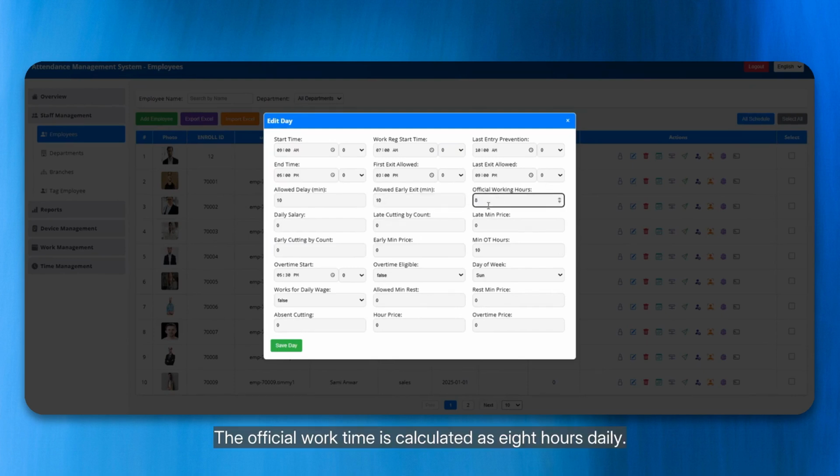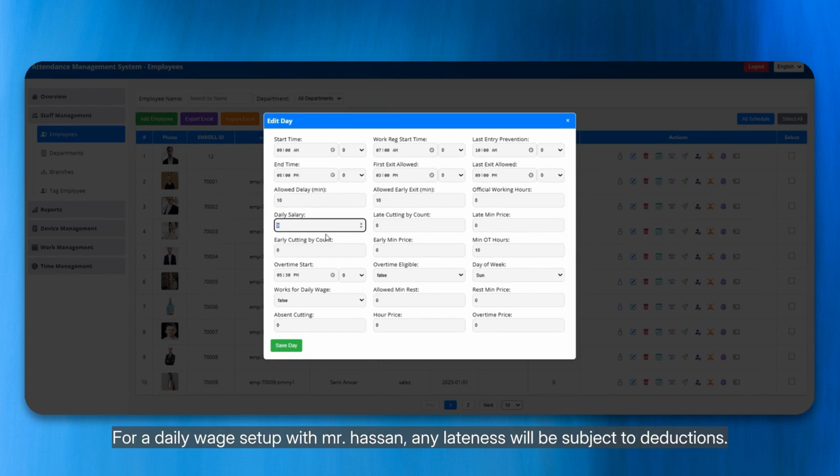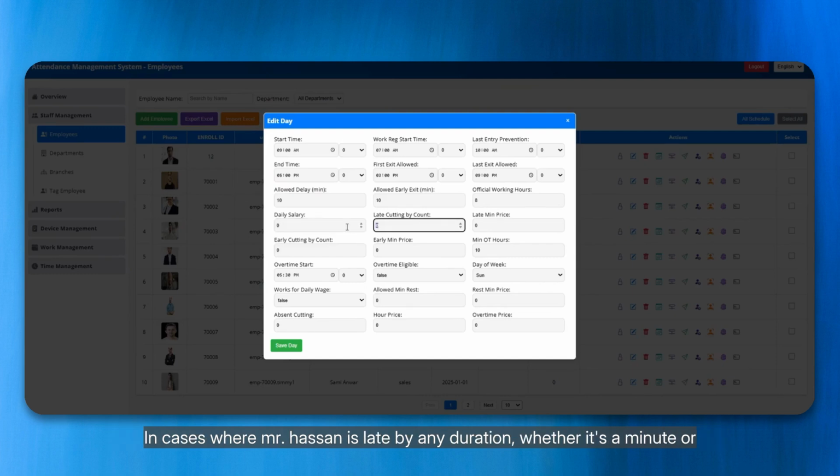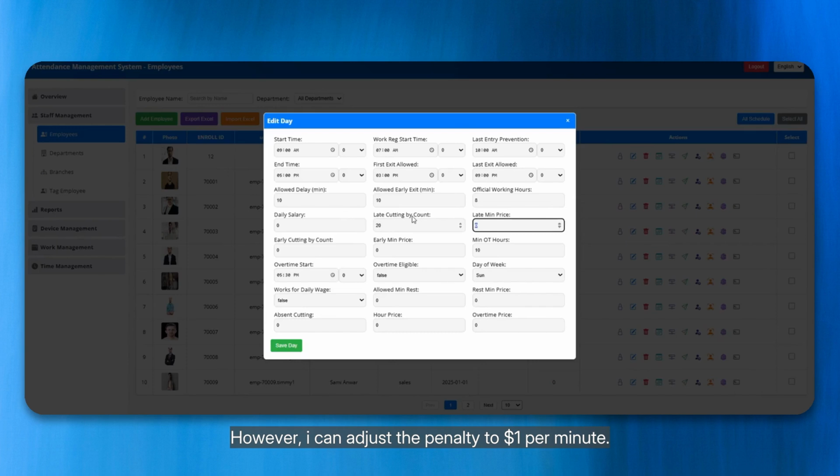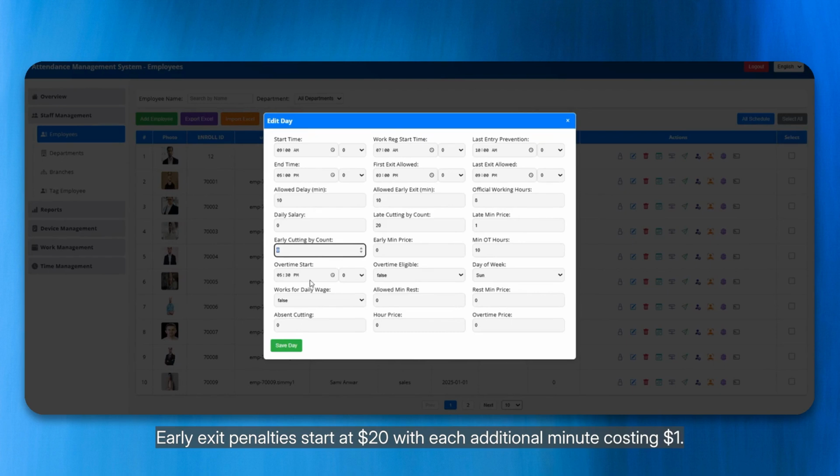The official work time is calculated as 8 hours daily. For a daily wage setup with Mr. Hassan, any lateness will be subject to deductions. In cases where Mr. Hassan is late by any duration, whether it's a minute or longer, he faces a $20 deduction. However, I can adjust the penalty to $1 per minute. Therefore, if he's 10 minutes late, the deduction will be $10 on top of the previously set $20. This rule also applies to early exits. Early exit penalties start at $20 with each additional minute costing $1.